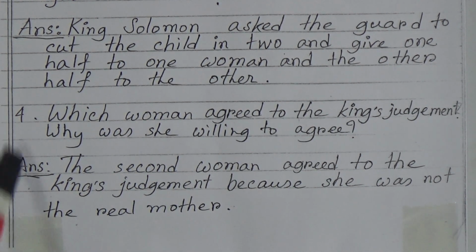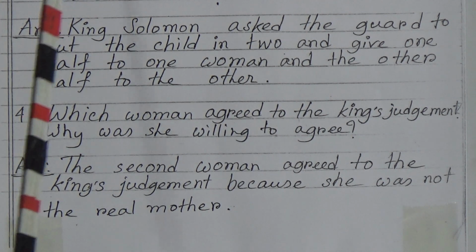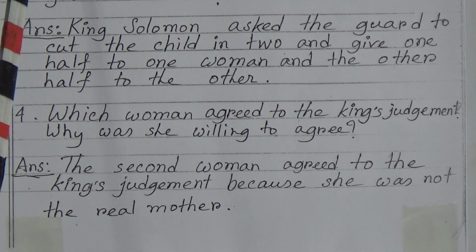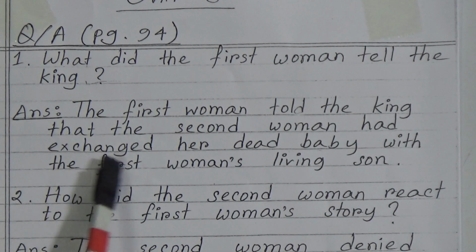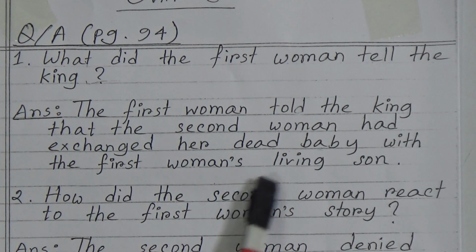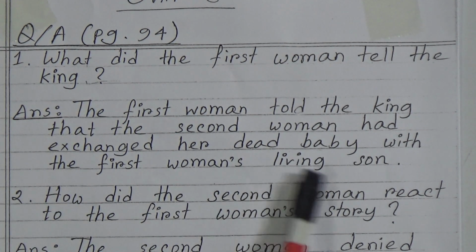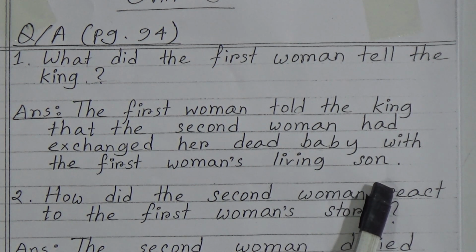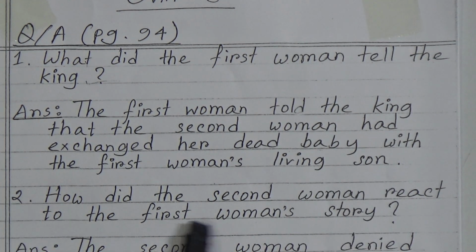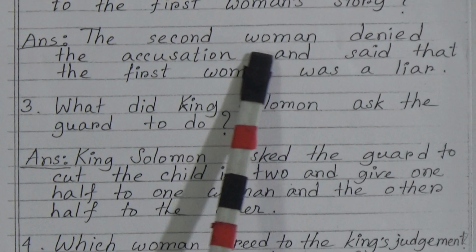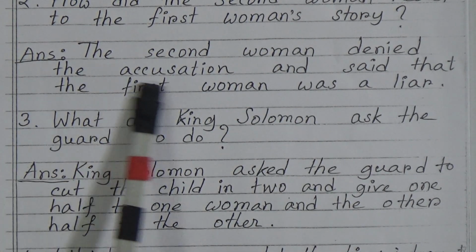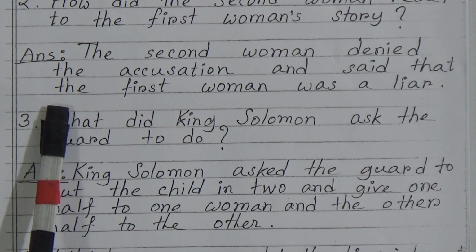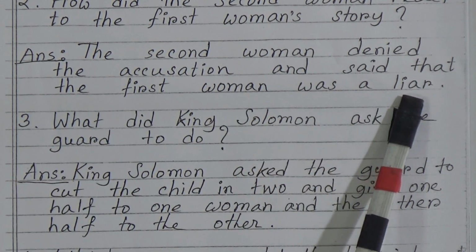Let's read all of the question answer again. Number 1. What did the first woman tell the king? Answer. The first woman told the king that the second woman had exchanged her dead baby with the first woman's living son. Number 2. How did the second woman react to the first woman's story? Answer. The second woman denied the accusation and said that the first woman was a liar.